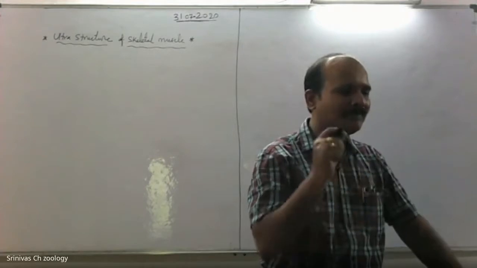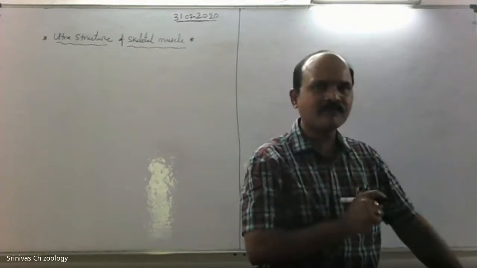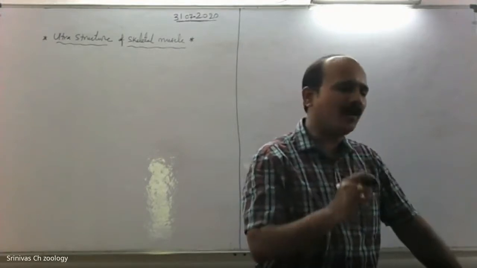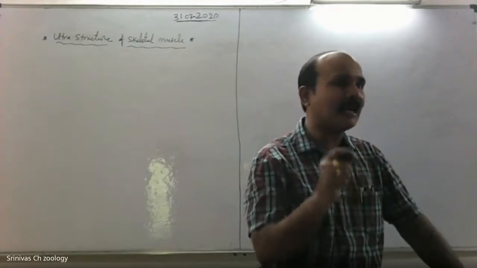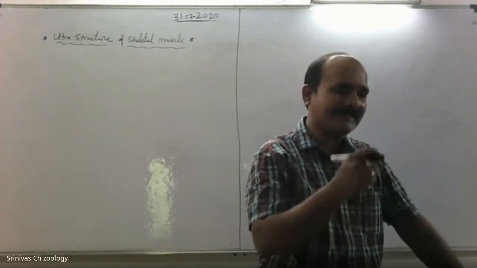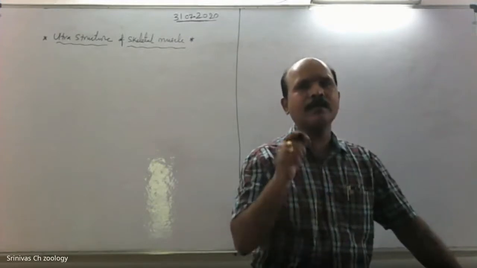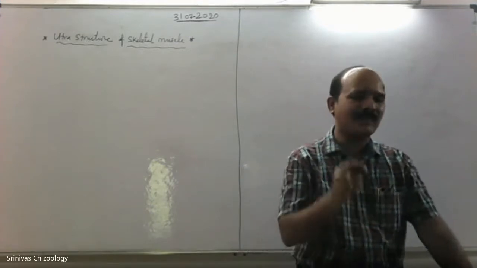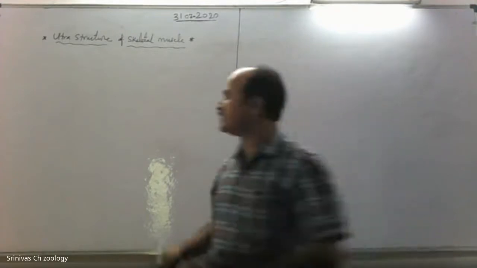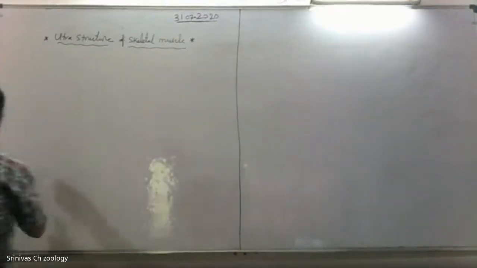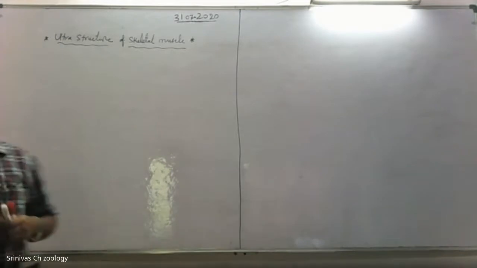That's very important for muscle contraction. And then the mitochondria of muscle tissue are called sarcosomes, and the cells of muscle tissue are called myoblast cells or muscle fibers.